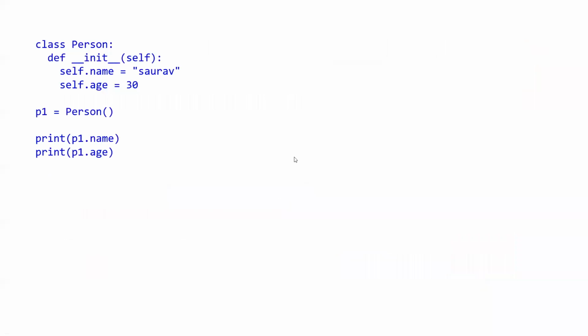Now what will be the output of this? Just a quick check of what we were doing. What will be the output? We have done this already. Yes, Saurav and 30 will be the output. Correct. No, Diksha, 30 will also be the output. We are printing p1.age as well, aren't we? We are printing age and name also. Ultimately, this name will be called and this age will be called. We are passing to the init function directly, that's why it is called.